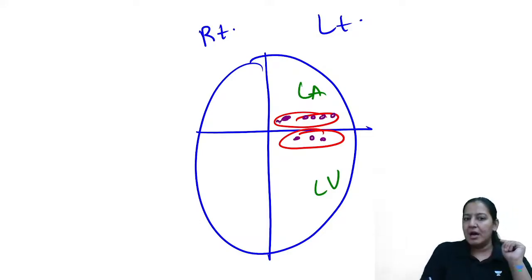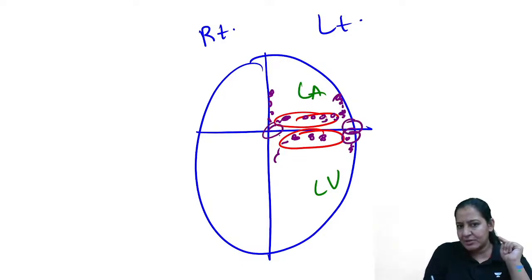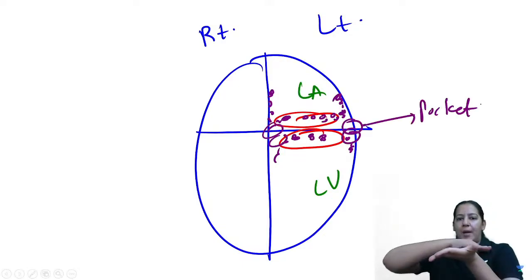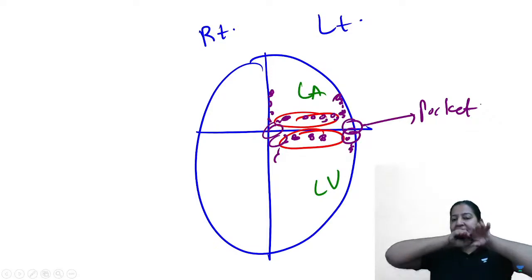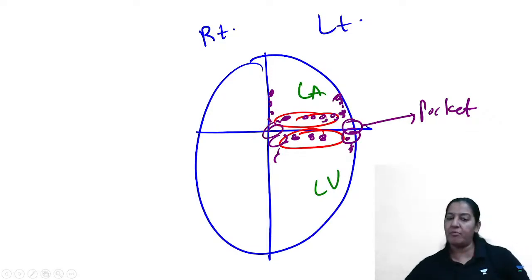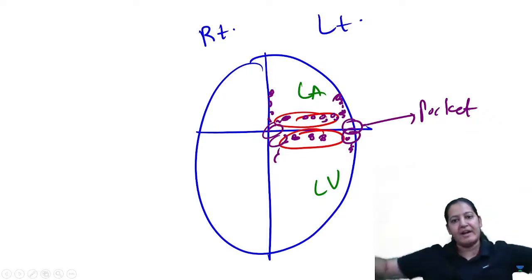Not only this, this is the wall now. The continuity of the wall is the auricular. This is the auricle, right? Here on both sides the auricle has come. And the continuity of this wall is the ventricle, right? And the corners are known as pockets. These corners are known as pockets. So vegetations are formed on the upper surface and lower surface. They extend to the pocket, and from the pocket they continue on the auricular and ventricular surface.